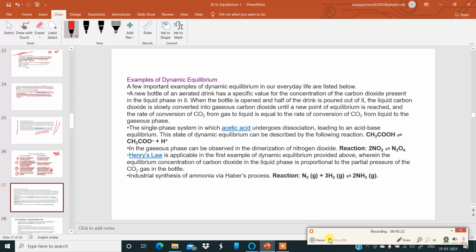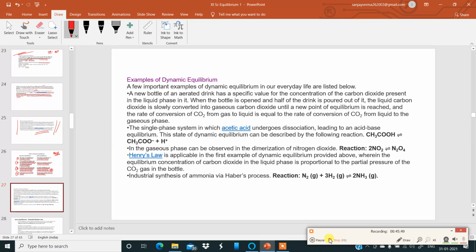Examples of dynamic equilibrium. A few important examples of dynamic equilibrium in our everyday life are listed below. A new bottle of an aerated drink has a specific concentration of carbon dioxide in the liquid phase. When the bottle is opened and half of the drink is poured out, the liquid carbon dioxide is slowly converted into gaseous carbon dioxide until a new point of equilibrium is reached, and the rate of conversion of carbon dioxide from gas to liquid is equal to the rate of conversion from liquid to the gaseous state.